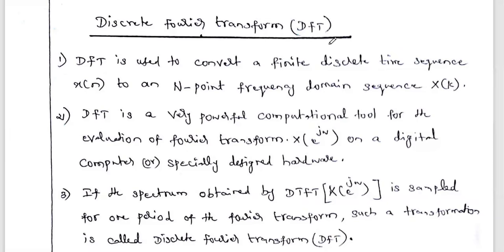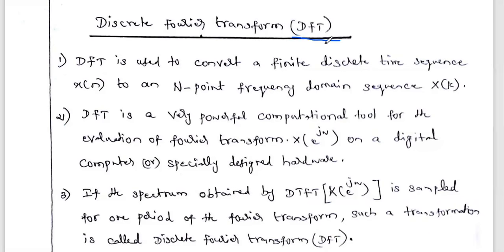Now we are going to start the subject discrete time signal processing as well as digital signal processing. In digital signal processing, the main transform we use is the discrete Fourier transform, which is shortly written as DFT.